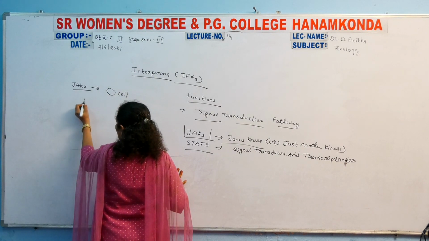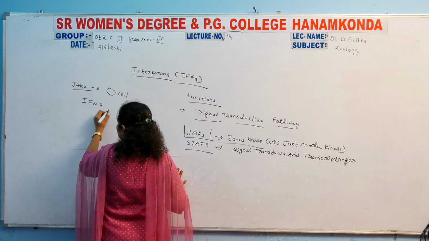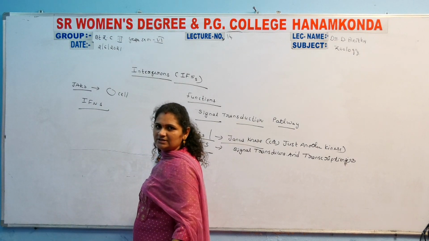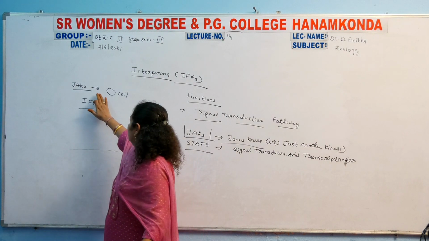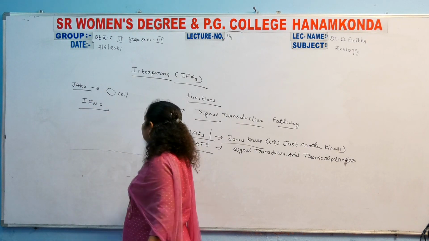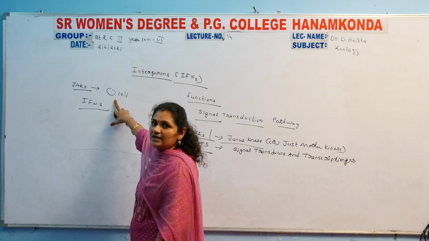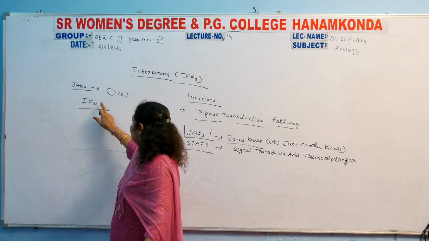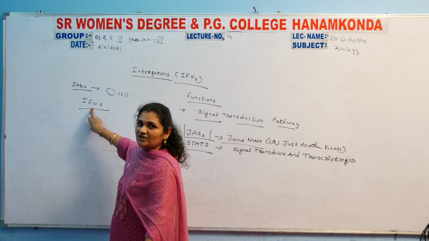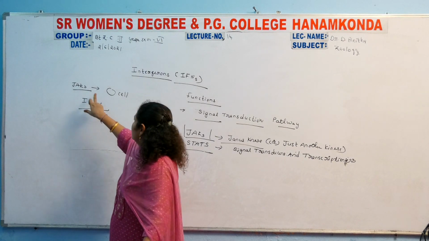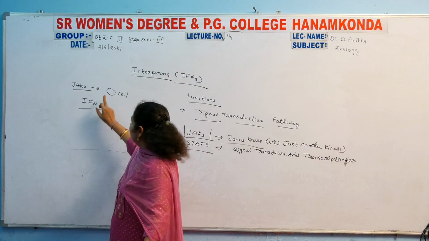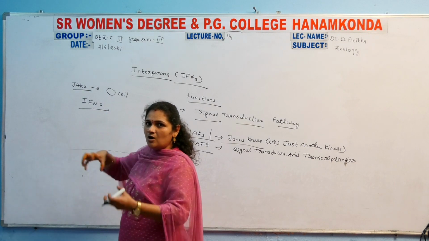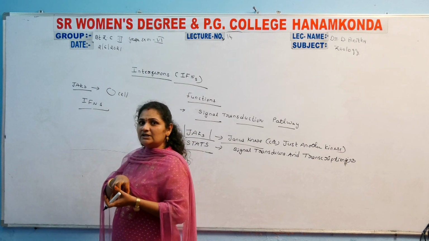Before the interferons are bonded, the Janus kinases are going to be bonded with the cell. After that only interferons are going to be bonded, because JAKs are receptors for the interferons. So when the receptor is bonded with the cell, then only interferons are going to be bonded with the cell. Now the interferons are completely bonded with the receptors.